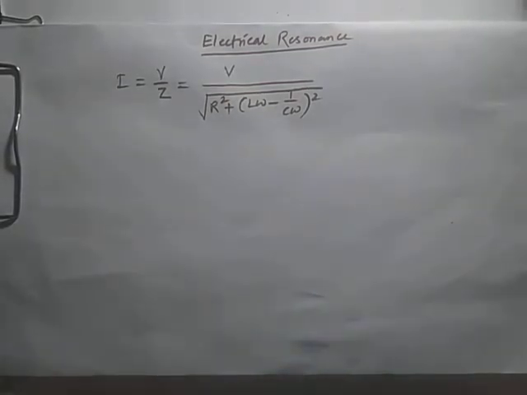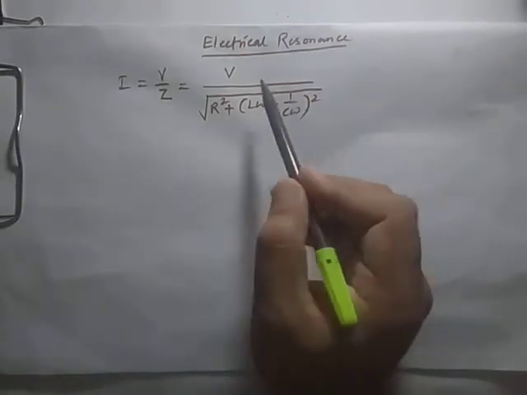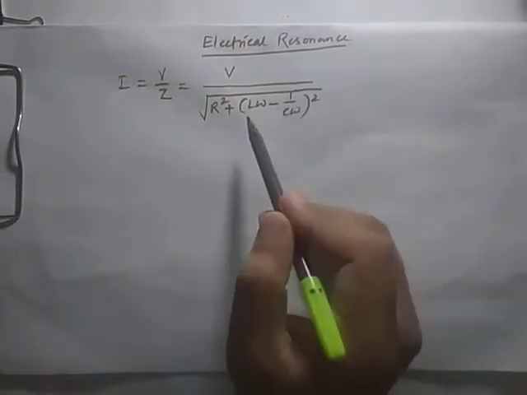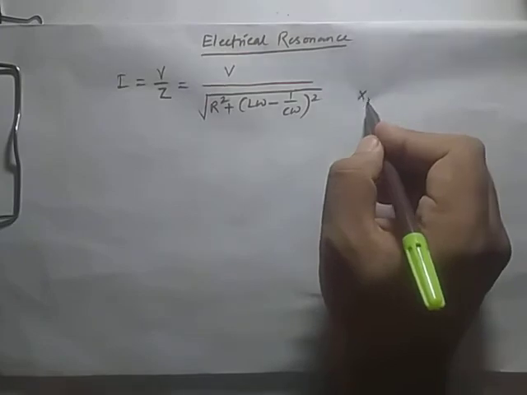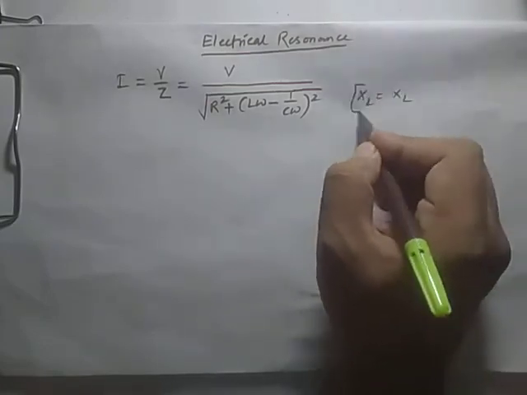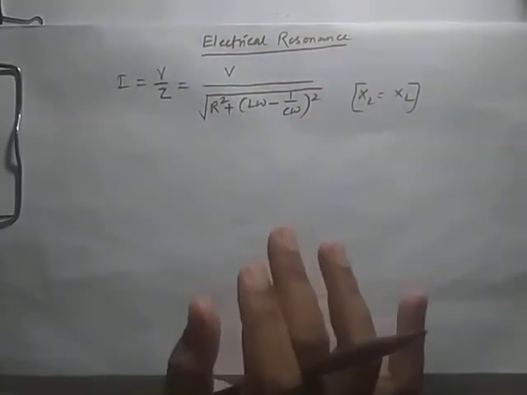But what will happen? What is the definition I told? Electrical resonance is said to take place in an LCR circuit when the circuit allows the maximum current. So when the circuit allows the maximum current, then this part will become 0. Or you can say XL will be equal to XC. In this condition, the current will be maximum.